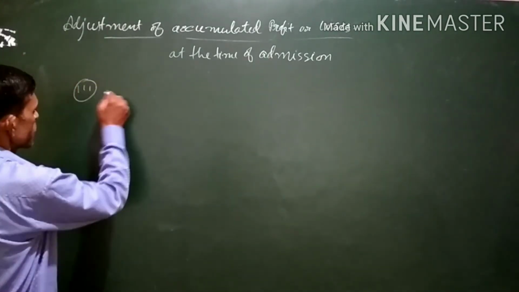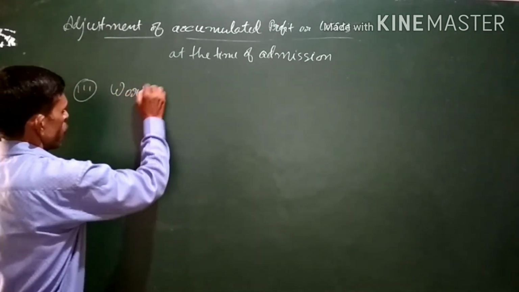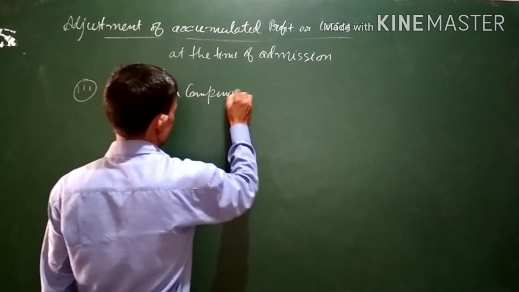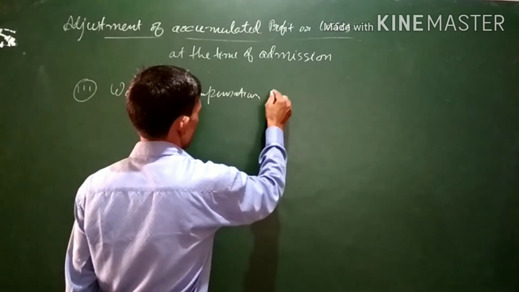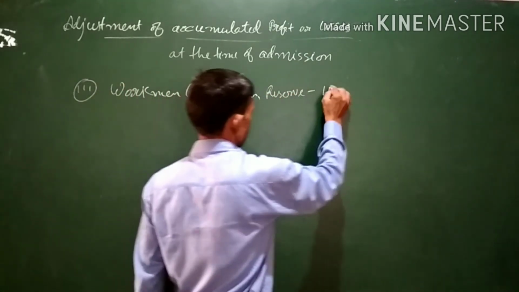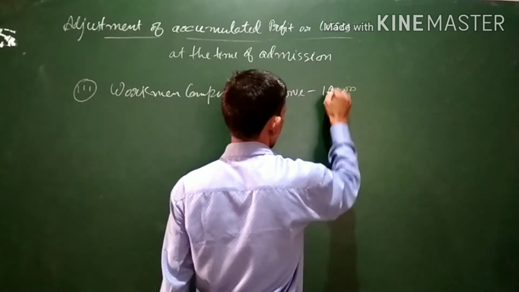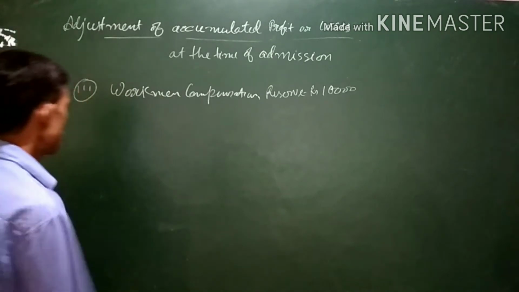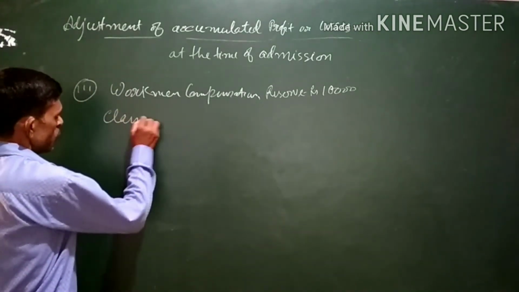Third scenario: workman compensation reserve is given in the question as rupees 10,000. Assume rupees 10,000 and the claim is more.